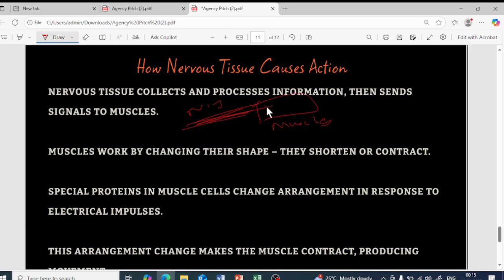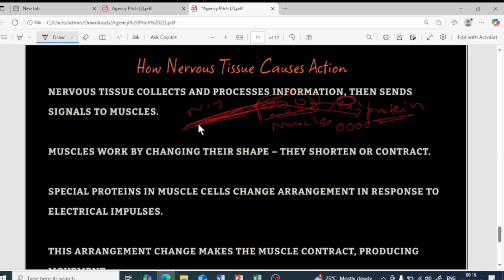When it is sent to the muscles, there will be muscle cells. These muscle cells will have a specific protein with some definite shape as well as arrangement. But as soon as they take up the nerve impulse, the information, they will shorten. When all these cells become small, the entire muscle contracts, isn't it?